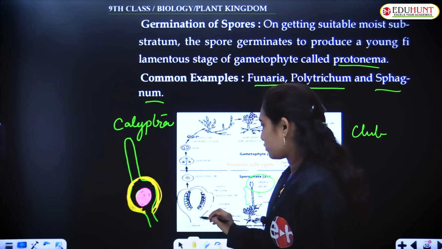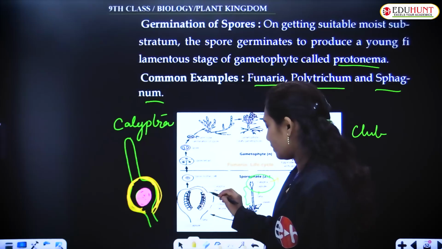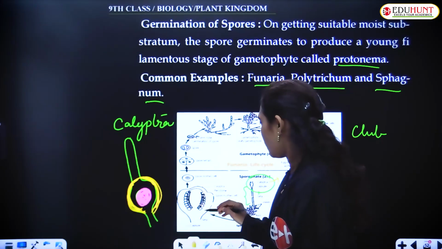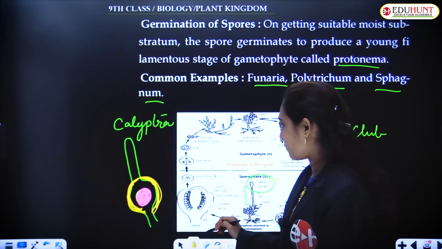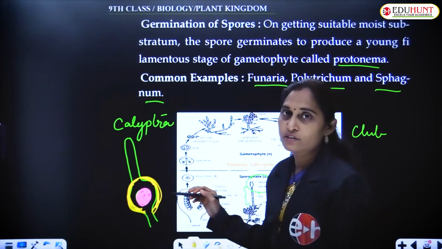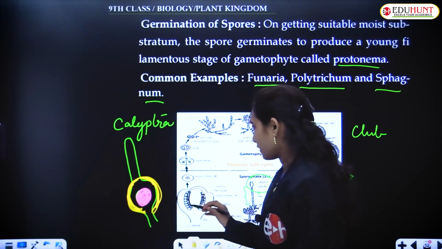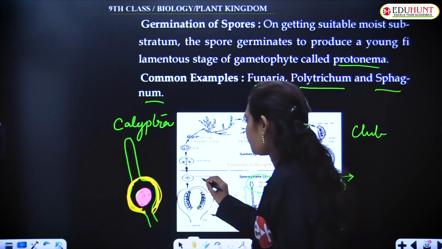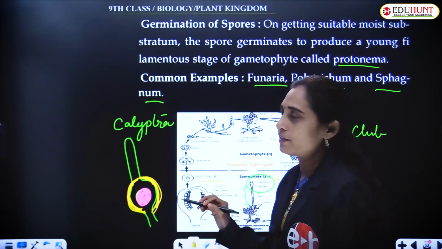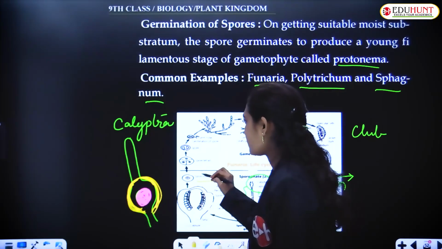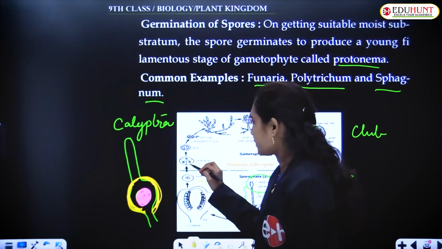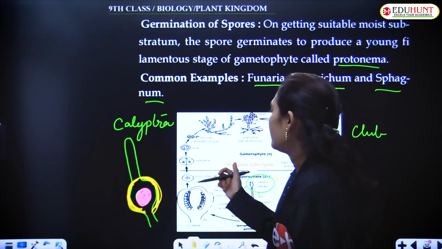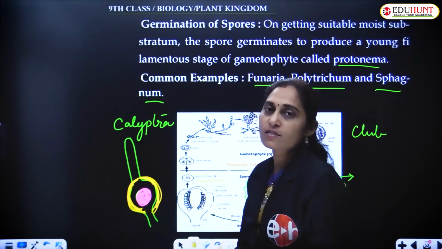This is the capsule LS and it bears 3 regions: foot, seta and capsule. Apophysis, theca and operculum. Theca is the fertile region of the capsule, and the theca produces spore mother cells which are diploid in nature, and these diploid spore mother cells undergo meiotic division. Once they undergo meiotic division, the spores that are produced are haploid, and these spores are the first cells of